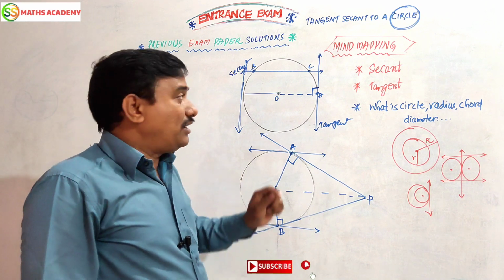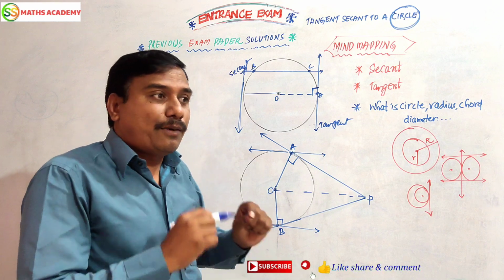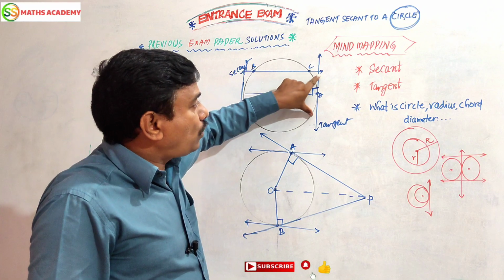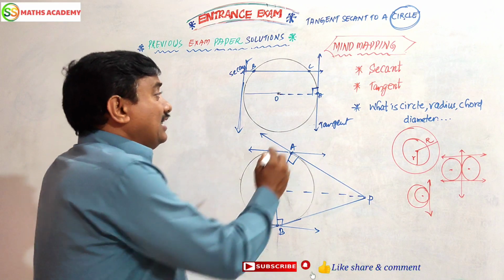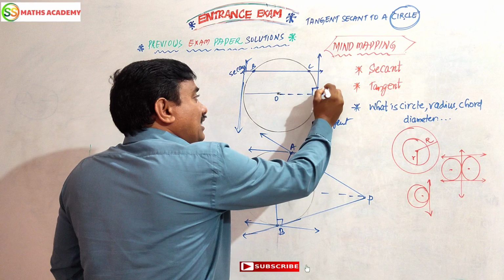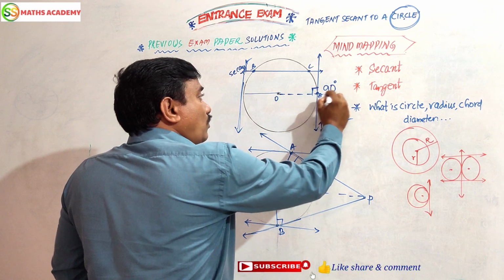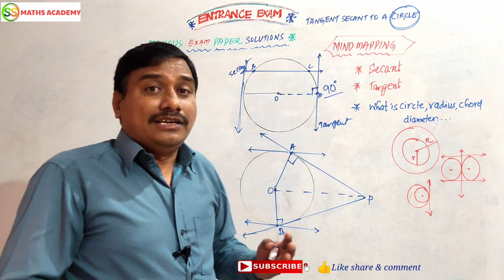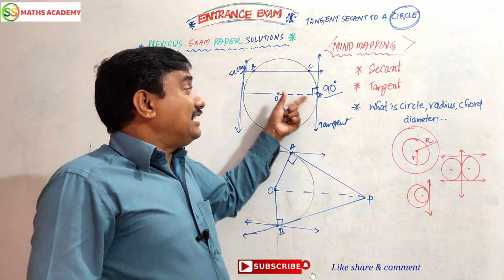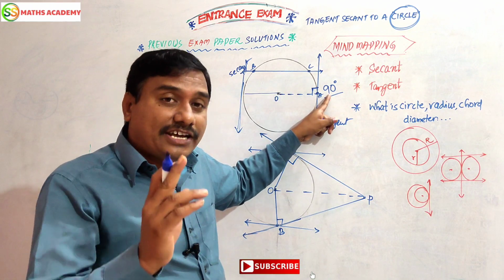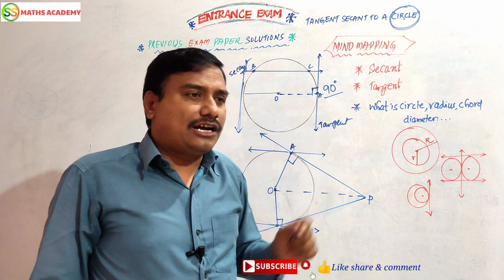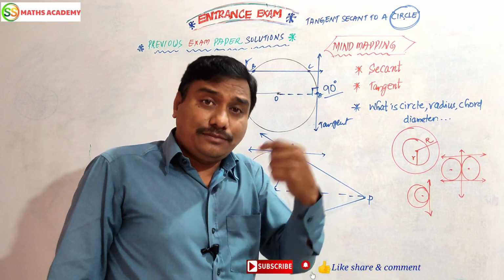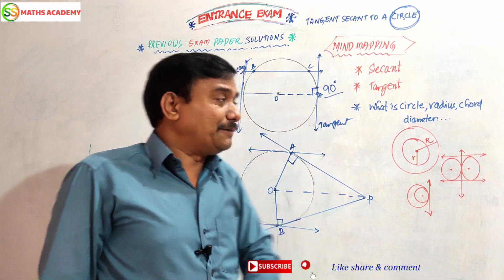Now a very important point is the point of contact. The common point between the radius and the tangent is called the point of contact. Here A is the point of contact. The angle between the radius and the tangent is 90 degrees. They ask this question many times. The angle between radius and tangent is 90 degrees. What is the point of contact? The common point between radius and tangent is the point of contact.